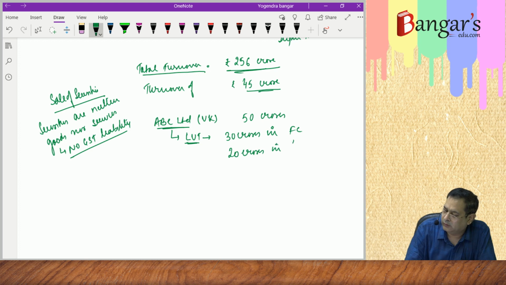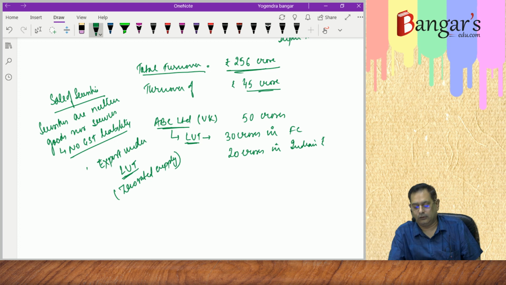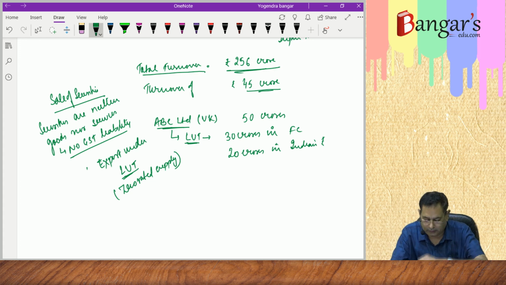So here when we are supplying under LUT, basically it will be regarded as export, and export under LUT is a zero rated supply. And here, as per the provisions of section 16, since it is a zero rated supply, no GST liability will arise in such a case.